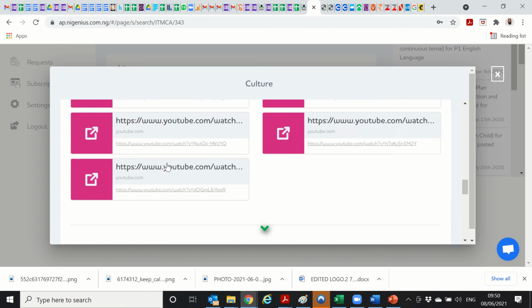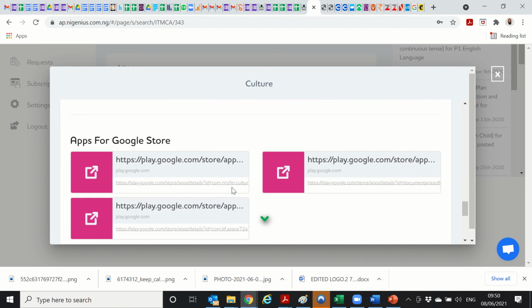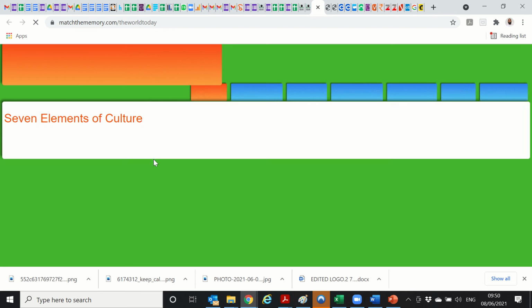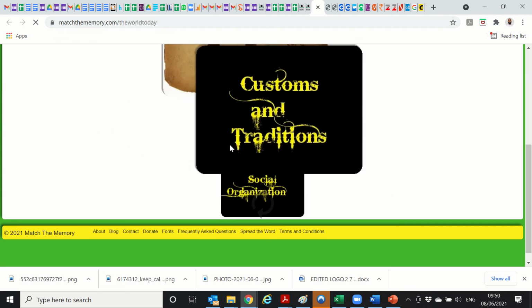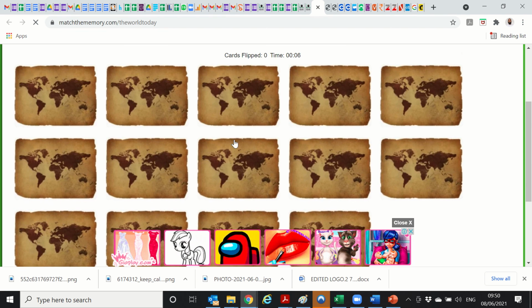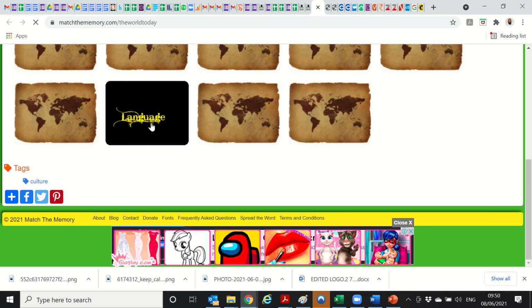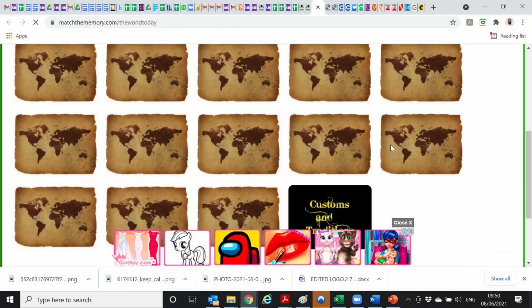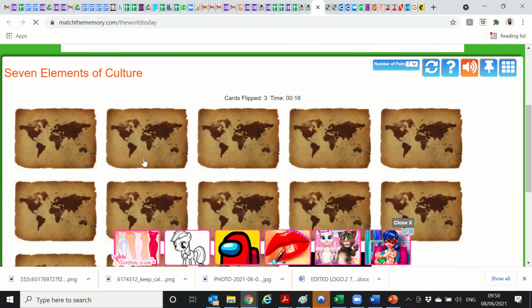Okay, so we're going to go back to the grid and you can see apps to teach on the Apple Store, apps on the Google Store as well, and also web applications that you can use to teach through gamification or online web applications that you can use to teach that subject. So let's look at this one and see what it has for us. Okay, the 7 elements of culture. Interesting. So you can see that this is an online web application that you can use to teach in the classroom. You know, so language, government, customs and traditions. Interesting. Cards flipped.